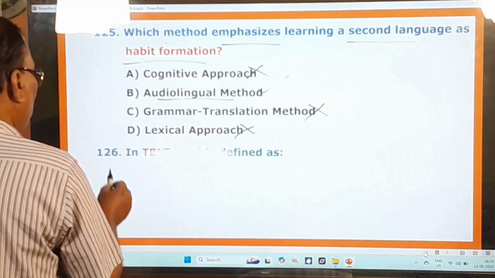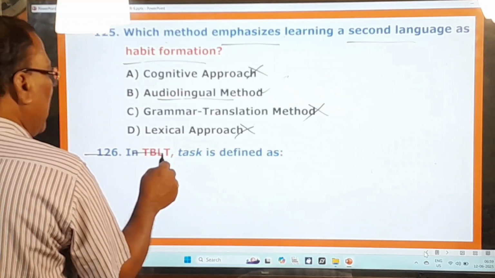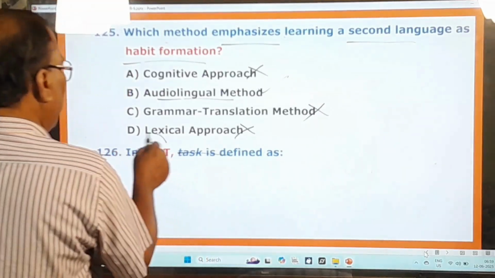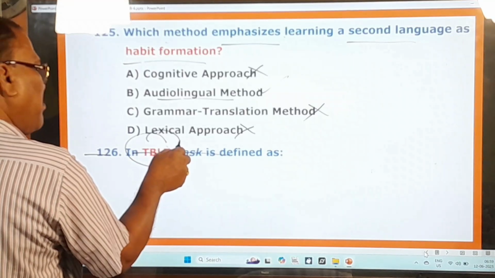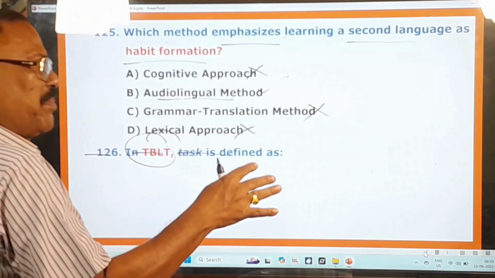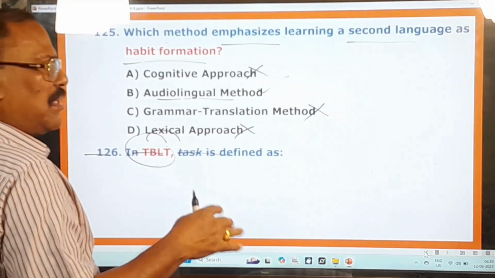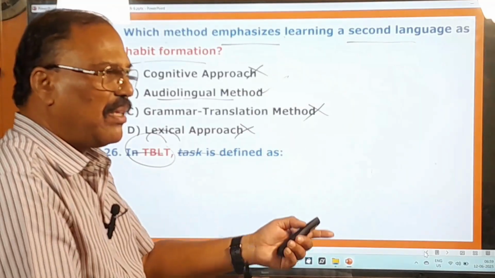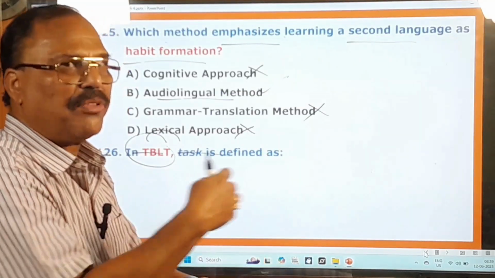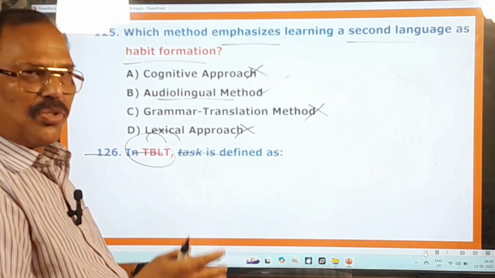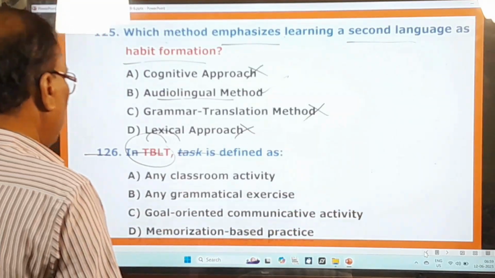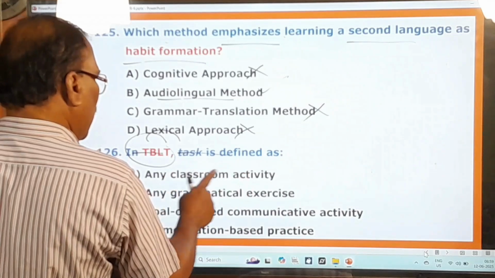And you go to the next one, 126th one. The TBLT task is defined as, TBLT means task based language technique. So in this task based means the entire teaching will be based on task. Okay, some task is given to the students. They have to perform the task, they have to carry out the task. So after carrying out, what happens now? They learn so many things from that task, and that is, the task is defined as any classroom activity.